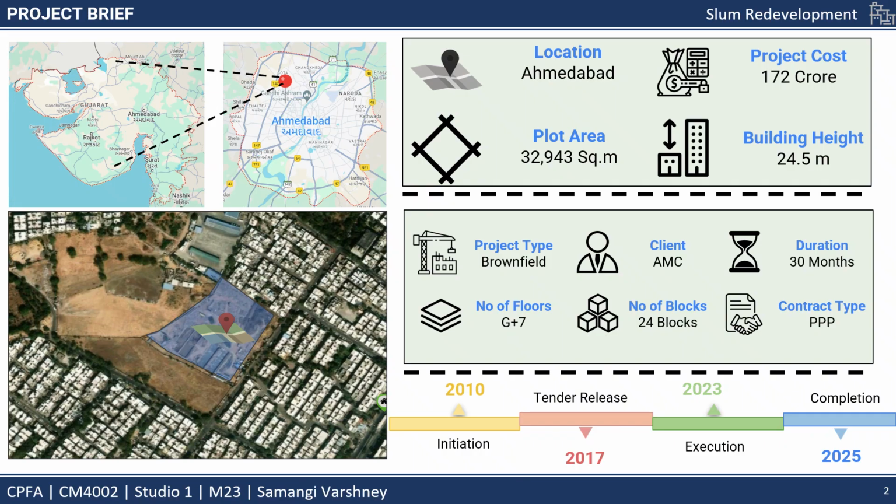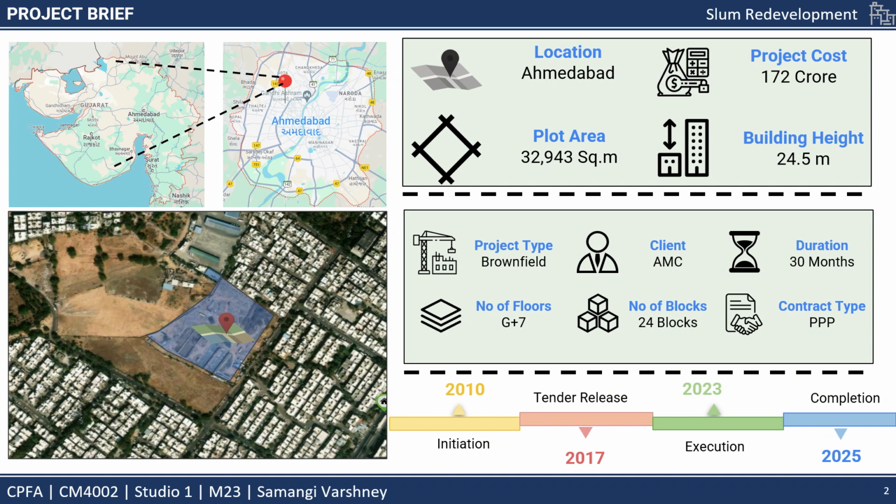The project brief will help us understand more about the project. The location of the project is in Ahmedabad, with a plot area of 32,943 square meters. The project cost is 172 CR and it's a brownfield type project in which 24 blocks are going to be constructed on the site with G plus 7 floors. The estimated completion time is 30 months, and it's a PPP, public private partnership, project in which AMC, Ahmedabad Municipal Corporation, is the client.